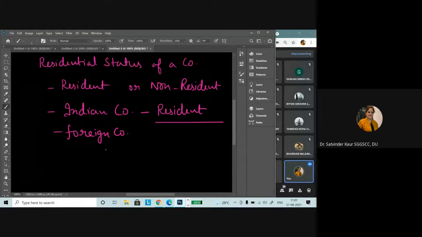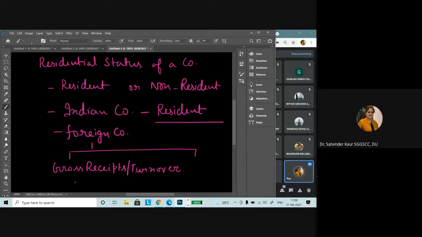And if we talk about the foreign company, then in that particular case, the foreign company is divided on the basis of its turnover or gross receipts during the previous year. So we can say the gross receipts or turnover.